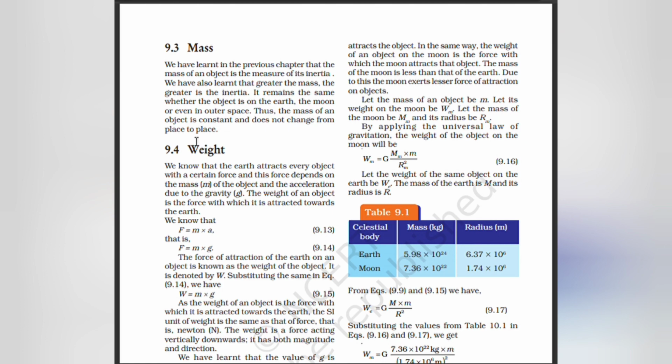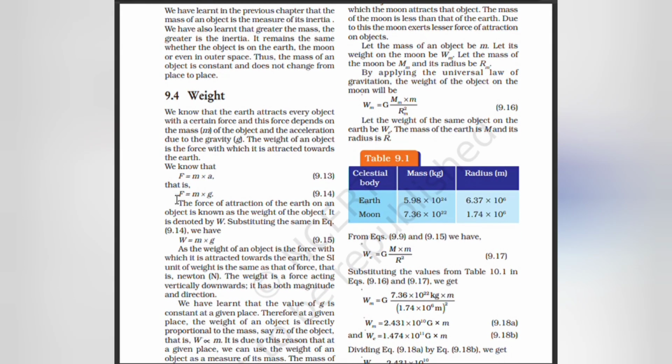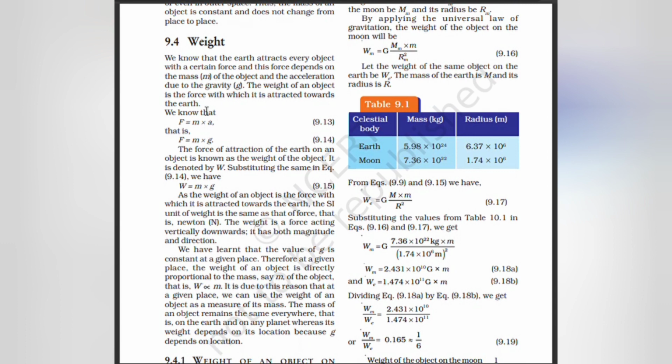Weight. We know that the earth attracts every object with a certain force, and the force depends on the mass of the object and the acceleration due to gravity, g. The weight of an object is the force with which it is attracted towards the earth. F is equal to m into a, that is F is equal to m into g. The force of attraction of the earth on an object is known as the weight of the object. It is denoted by W. Substituting the same in the equation, W is equal to m into g.